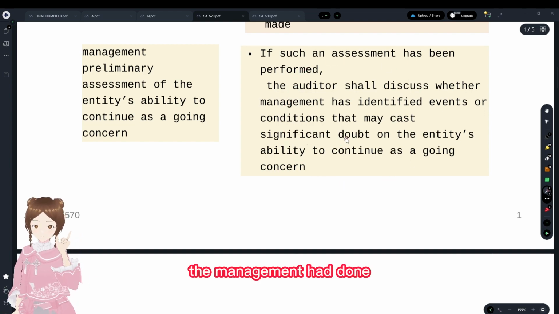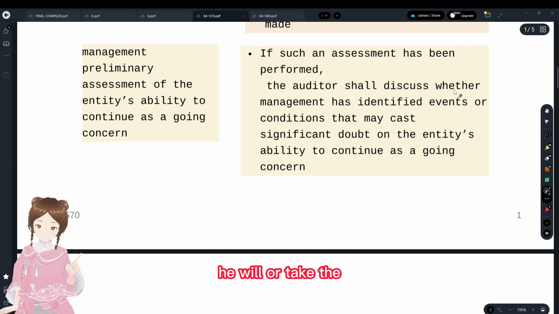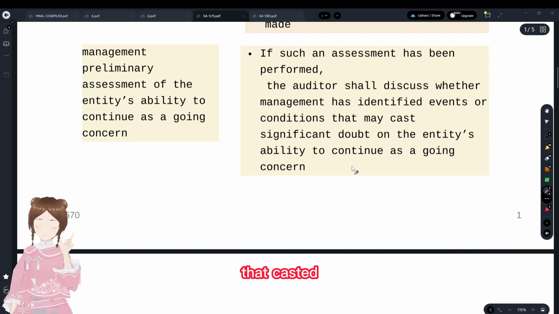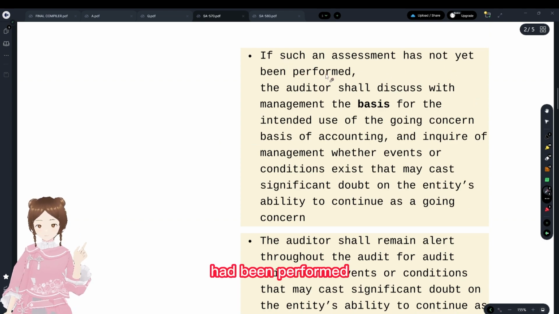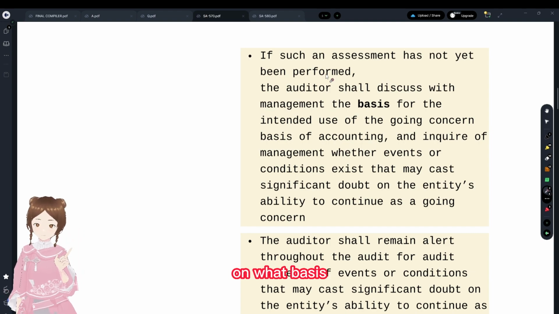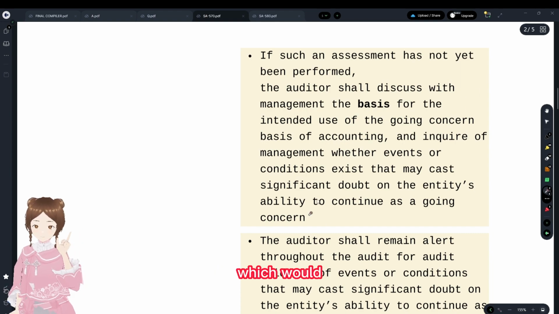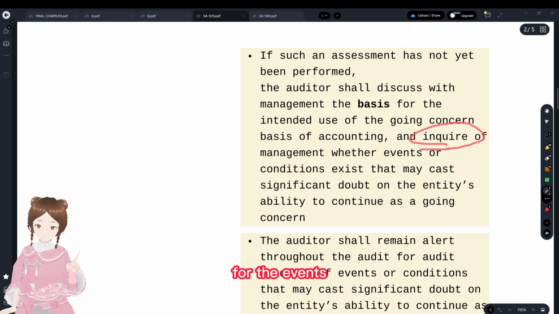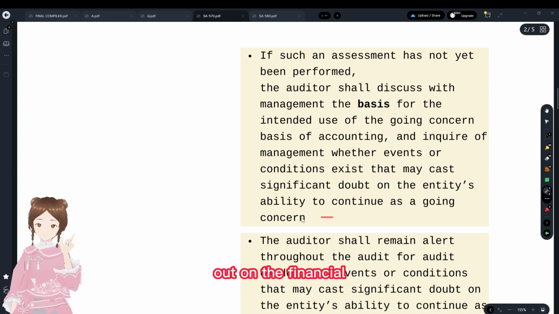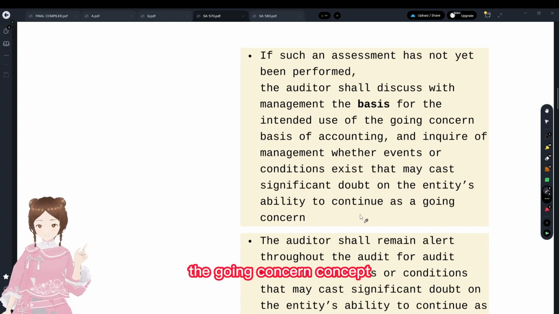The management had done that assessment. The auditor will take the events or conditions that cast a doubt on going concern. If the assessment had not yet been performed, he has to ask: on what basis are you preparing the financial statements on a going concern basis? He inquires about the events that may cast a doubt on the going concern concept.